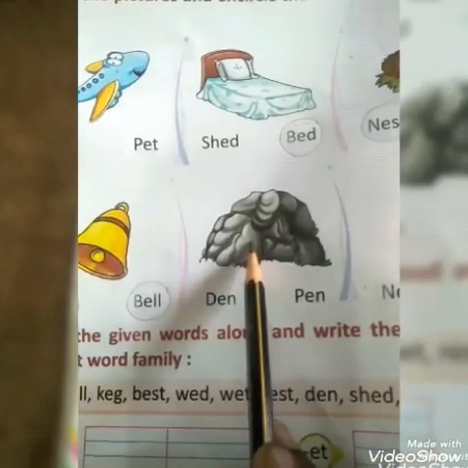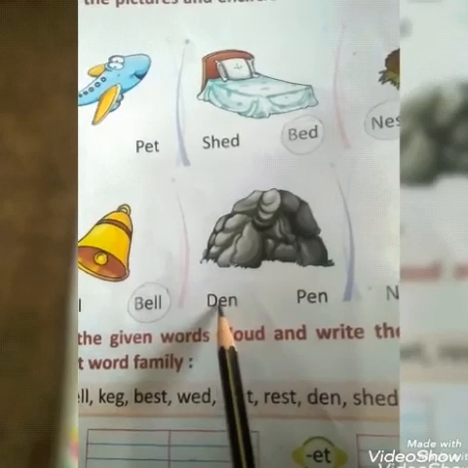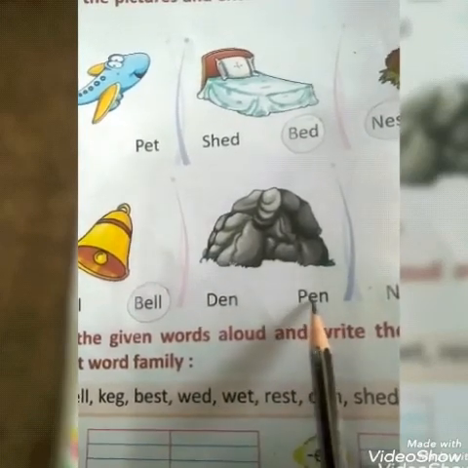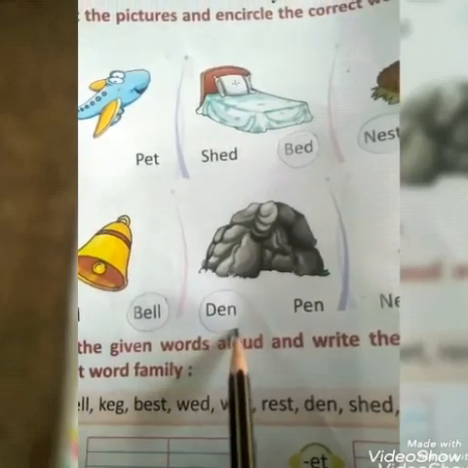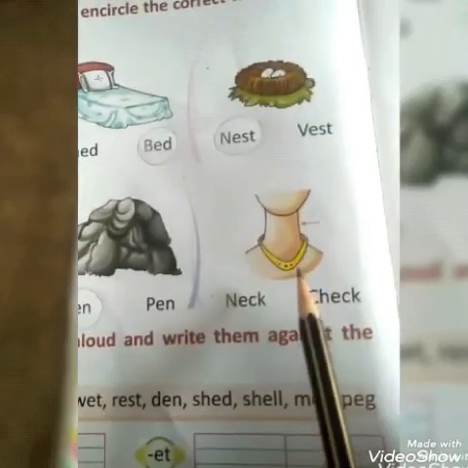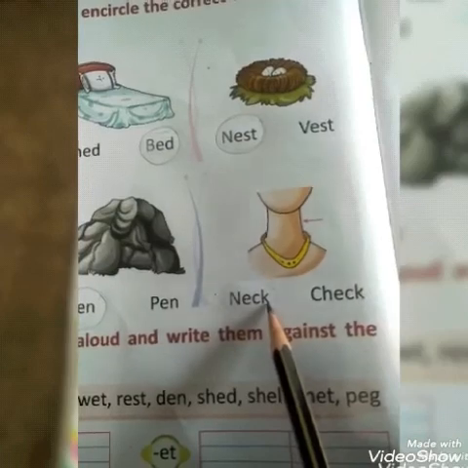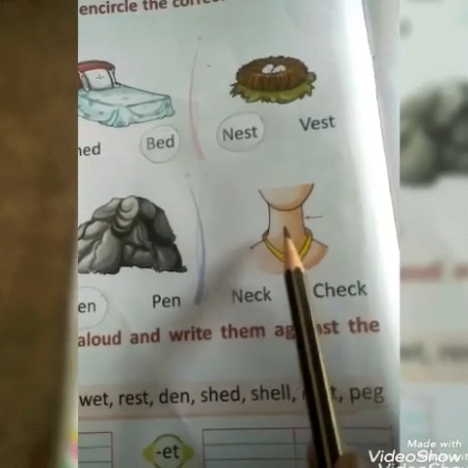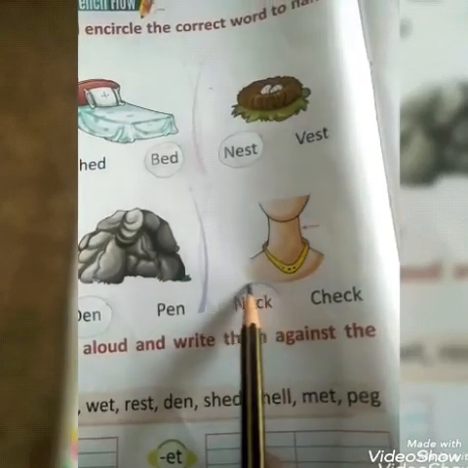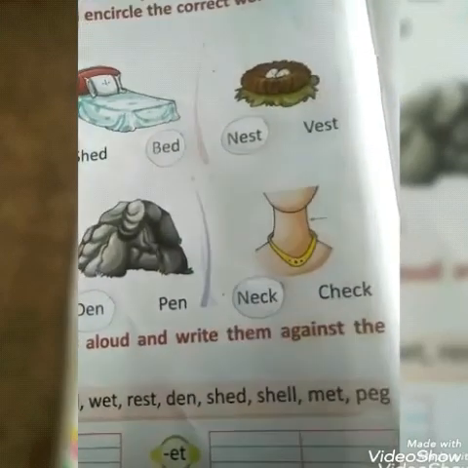This is the picture of den. Den, pen. Like this. Neck, check. So picture is of neck.